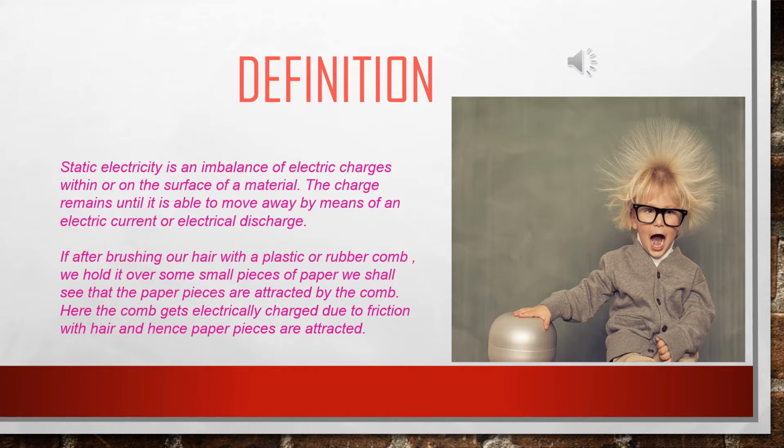For example, if after brushing our hair with a plastic or rubber comb, we hold it over some small pieces of paper, we shall see that the paper pieces are attracted by the comb. Here, the comb gets electrically charged due to friction with hair, and hence paper pieces are attracted. That means static electricity has been produced.